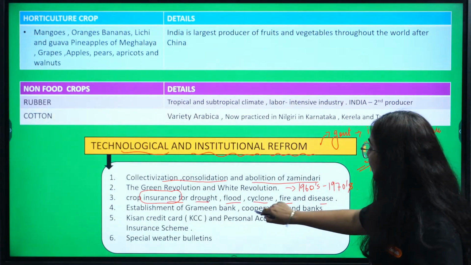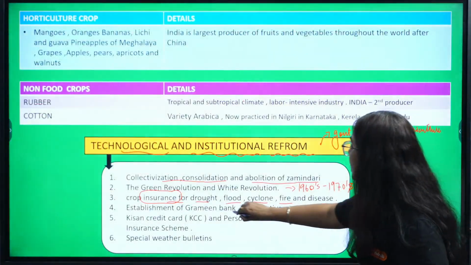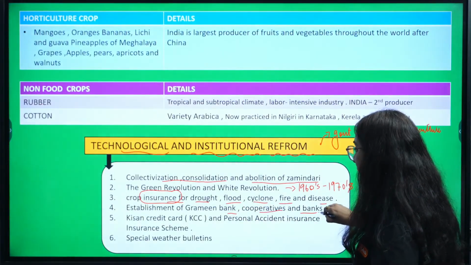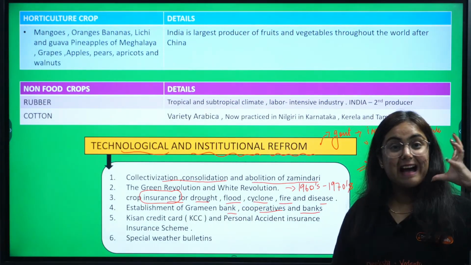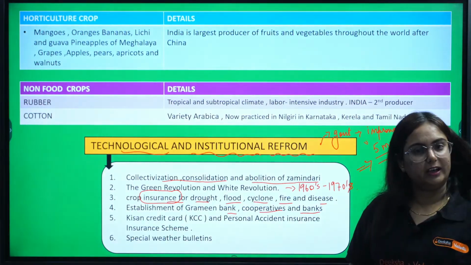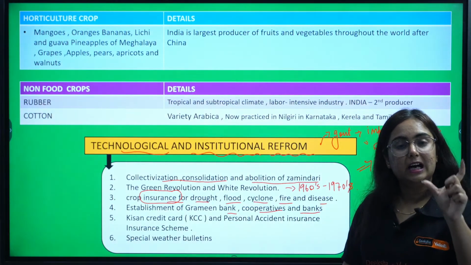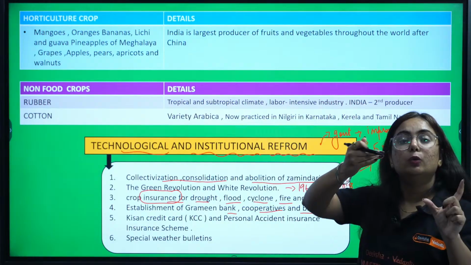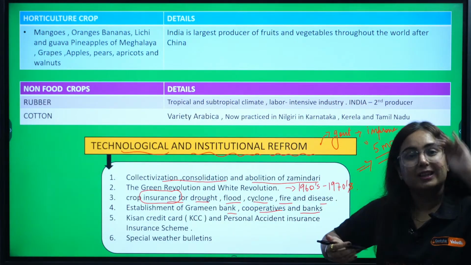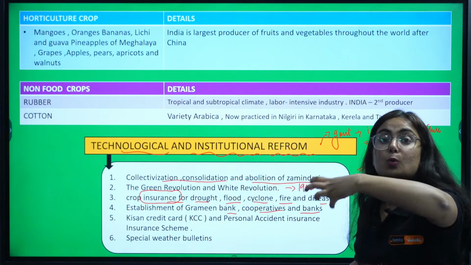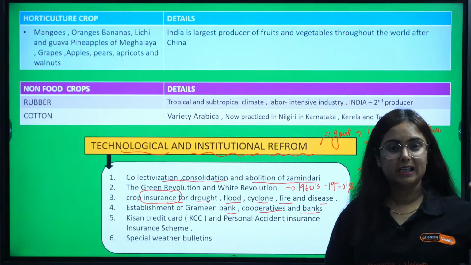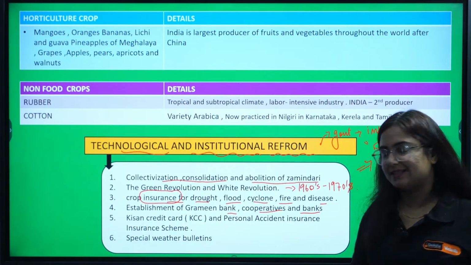Then establishment of Gramin Banks, cooperatives and banks. KCC, Kisan Credit Card. Likewise, we have credit cards which farmers can use to take advance money for their agriculture practice, like to buy seeds, to buy fertilizers, to buy chemical pesticides, etc.